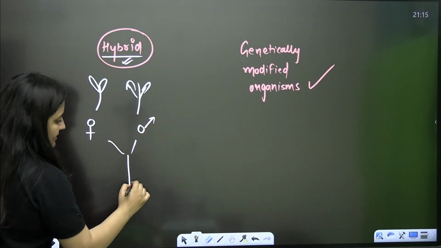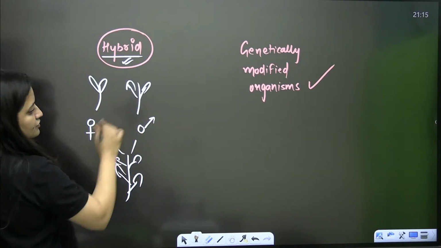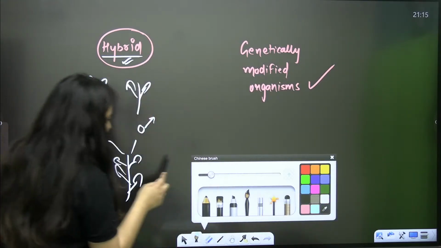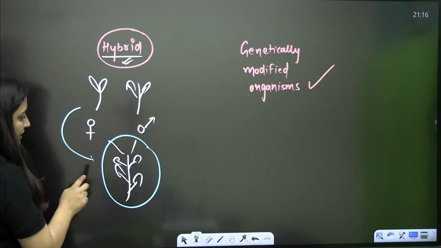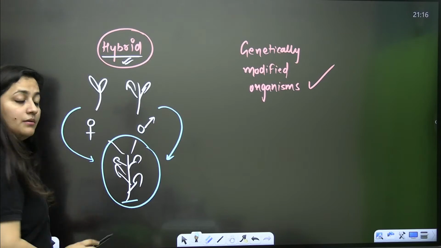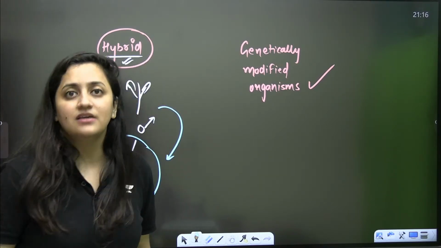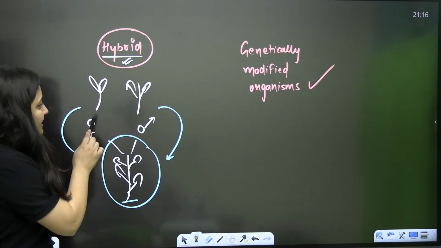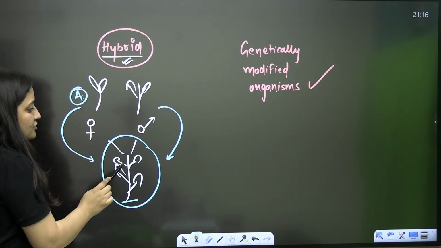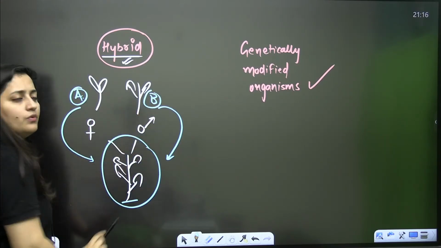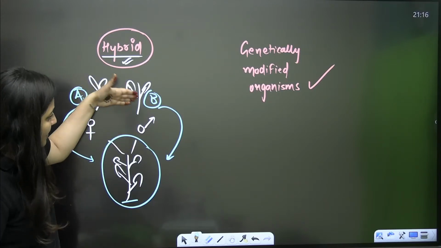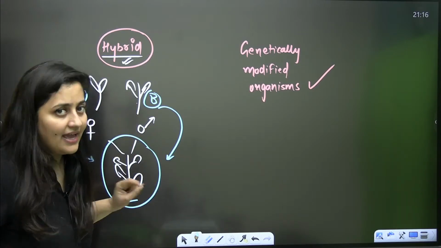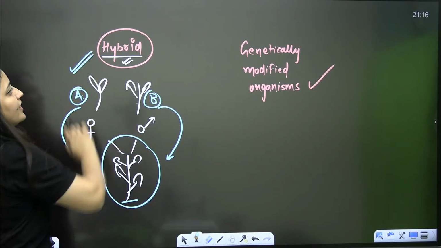When you are hybridizing, obviously that hybrid will have the characters of both, right? So in the case of a hybrid, no doubt the desired characters of the parents will be there, but undesired characters are also going to pass, isn't it? Here you cannot put any restriction that I want character A from this plant to pass to the next generation and I want the other plant to pass character B only. No, if desired characters pass from one generation to another, undesired characters will also pass. Yes or no? This is the first point when you are talking about hybrids.